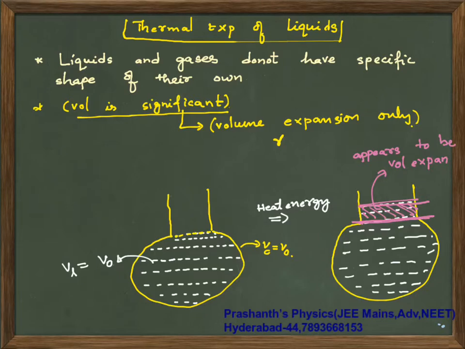Now if you ask me what is the expansion of the liquid, we will have the tendency to say that this pink color portion is the volume of liquid that has actually expanded.